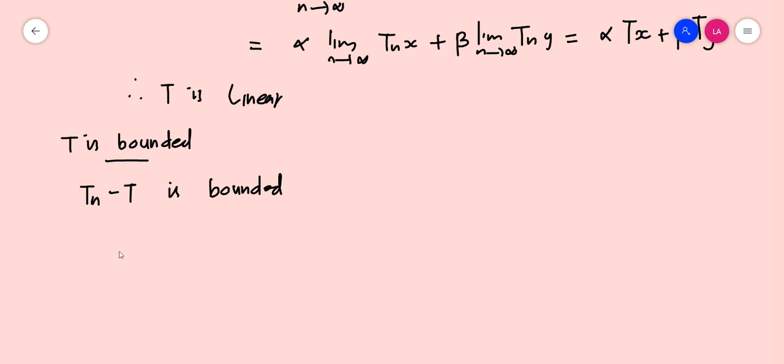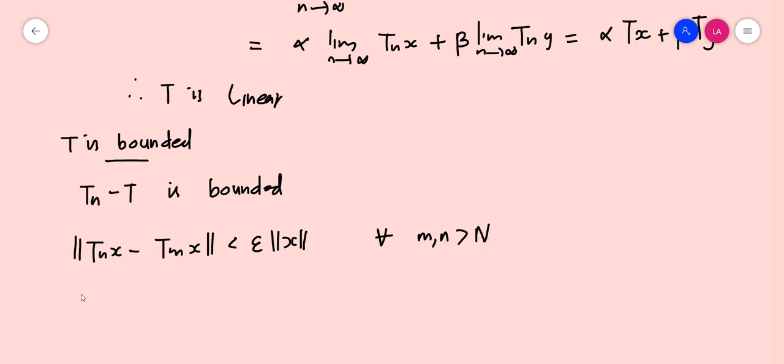For that, we have already established that the norm of Tnx minus Tmx is less than epsilon times norm x for all m, n greater than capital N, which means that our sequence Tnx is actually Cauchy